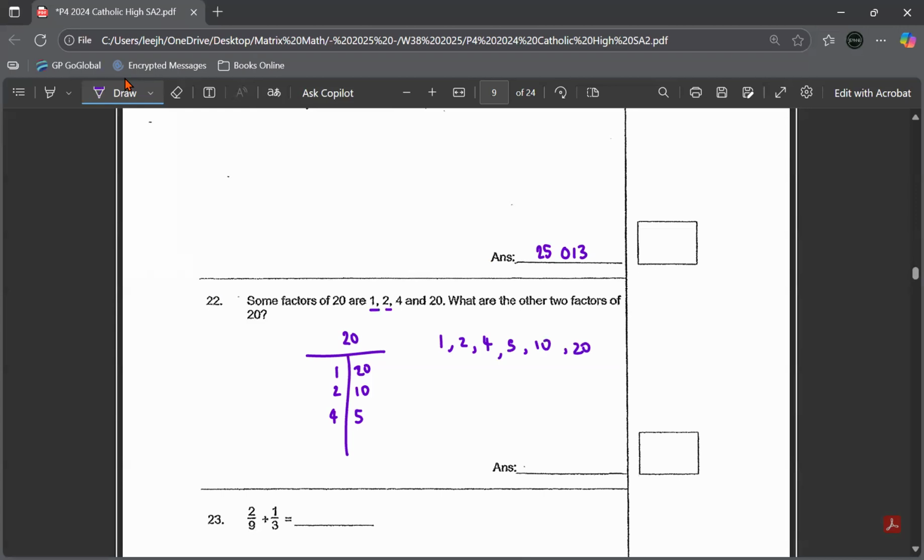They already have 1, 2, 4, 20. So which are the other two? 5 and 10.